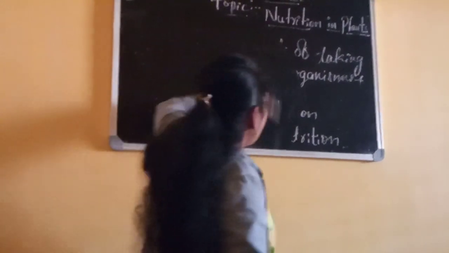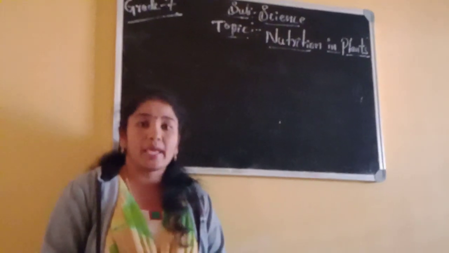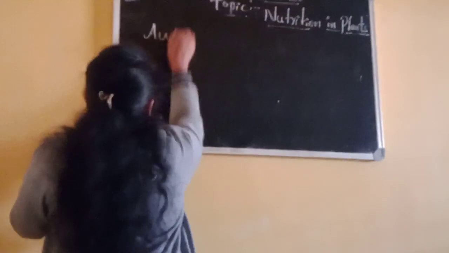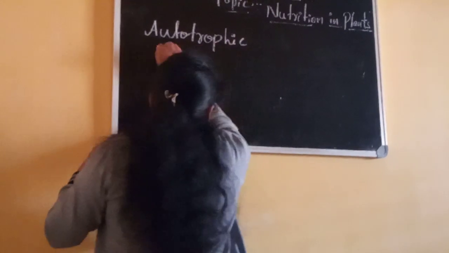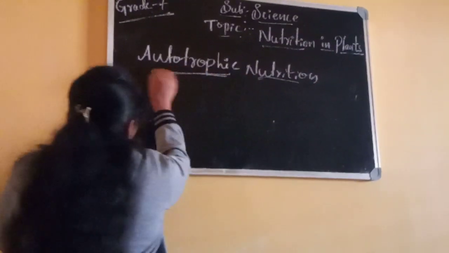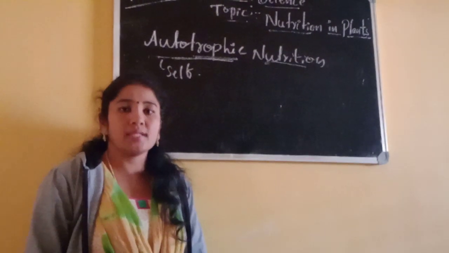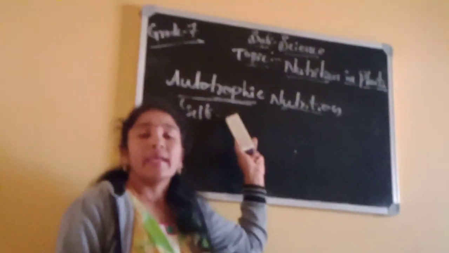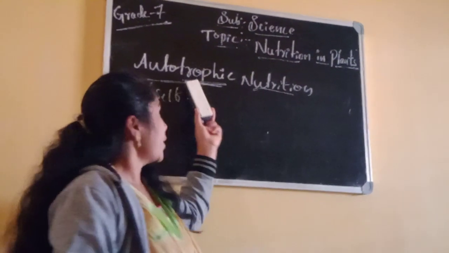What is meant by autotrophic nutrition? What is meant by autotrophs? Its meaning is there in its name only. That is, auto means self. And trophic means nourishment. Self-nourishment, or the mode of nutrition in which organisms prepare their own food, that are called autotrophs.